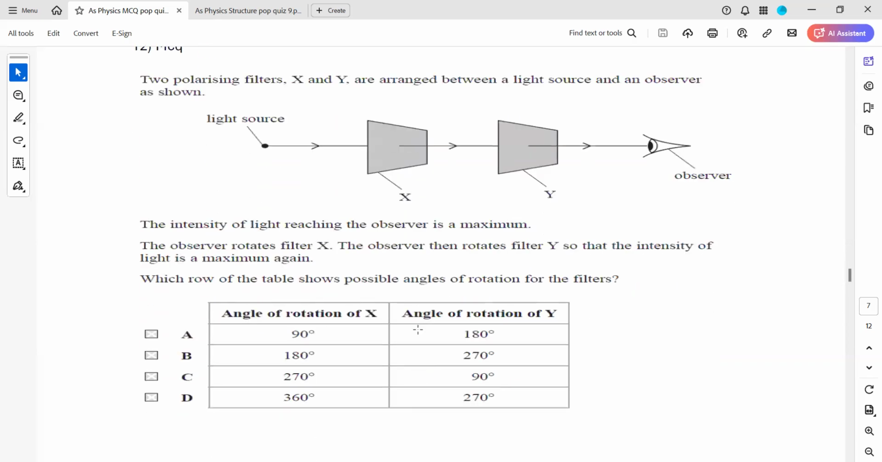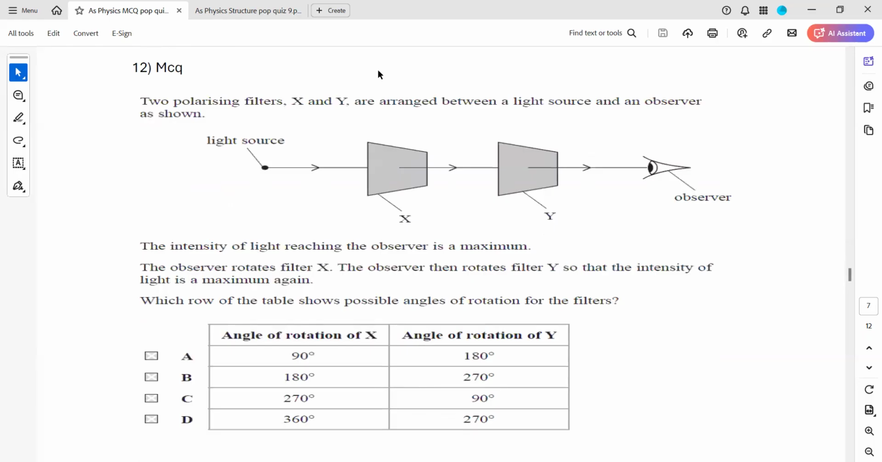Question 12, any doubt? Two polarizing filters X and Y are arranged between the light source and the observer as shown. The intensity of light reaching an observer is maximum. The observer rotates the filter X.